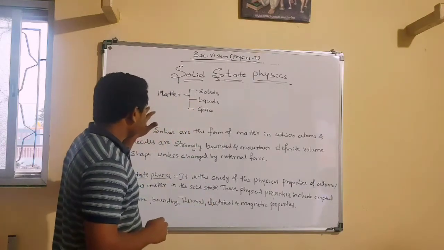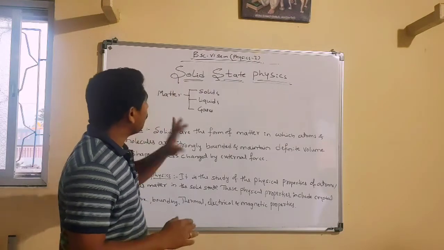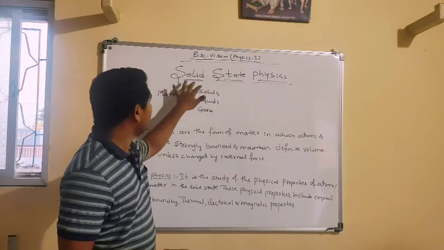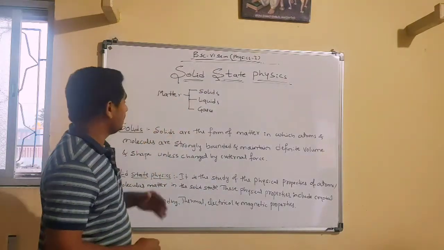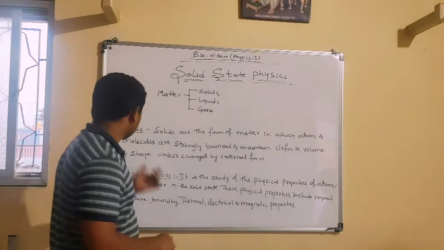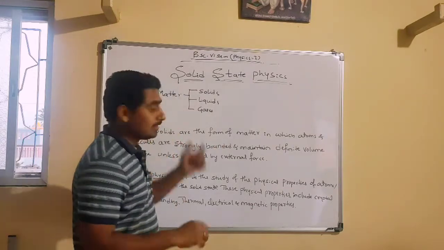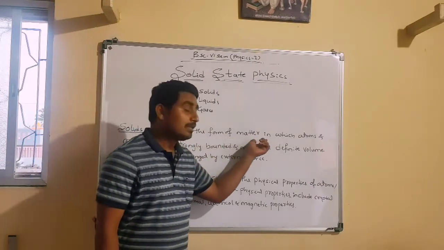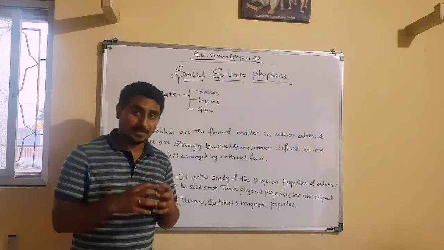So now in this unit we are only focusing on solids. So the name is nothing but solid state physics. Let us define what a solid is. Solids are a form of matter. As I have said, matter is classified into three types. So solids are the form of matter in which atoms and molecules are strongly bonded.